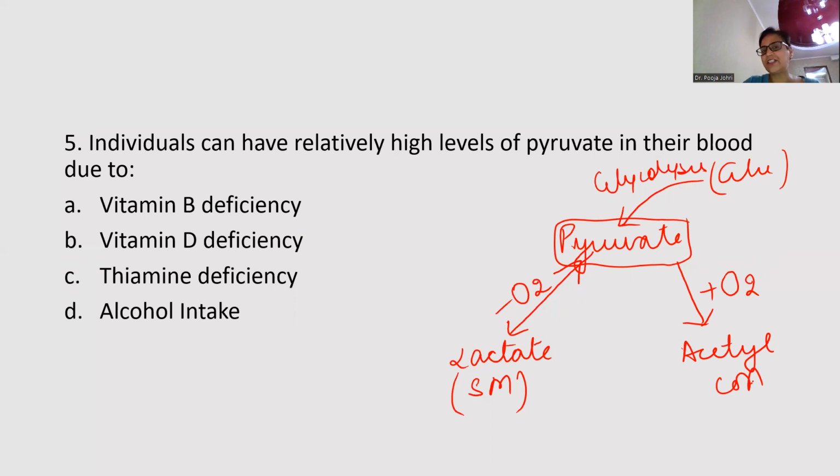Now see, when the reaction is reversible, you can say there cannot be any increase in pyruvic acid because whatever lactate is produced, it will be converted back to pyruvic acid. So we come over to irreversible ones. That means we have to concentrate on this reaction in which pyruvate is being converted into acetyl coenzyme A by an irreversible reaction. And here the enzyme is PDH. You know, this PDH stands for pyruvate dehydrogenase complex, and it is an example of multi-enzyme complex.